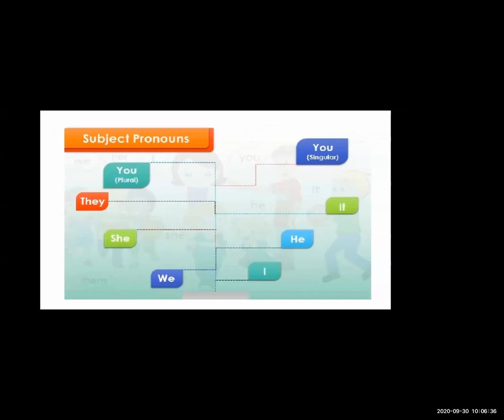So these all are the example of what? Subject pronoun. Whenever the main action is done by a girl, to replace her we can use she. Reena is a girl. She is very cute or very beautiful. Now she, with the masculine, is replaced by what? Replaced by he. A male gender name is replaced by he.